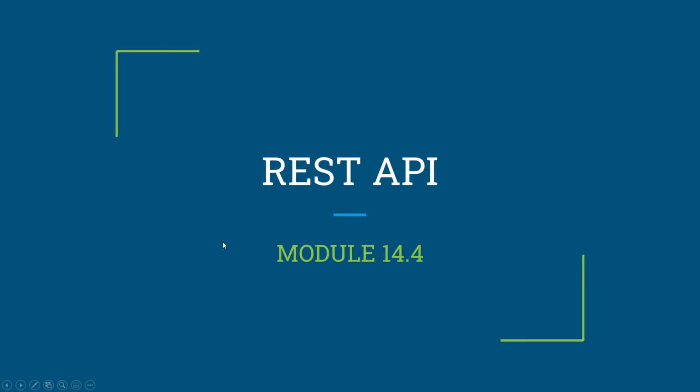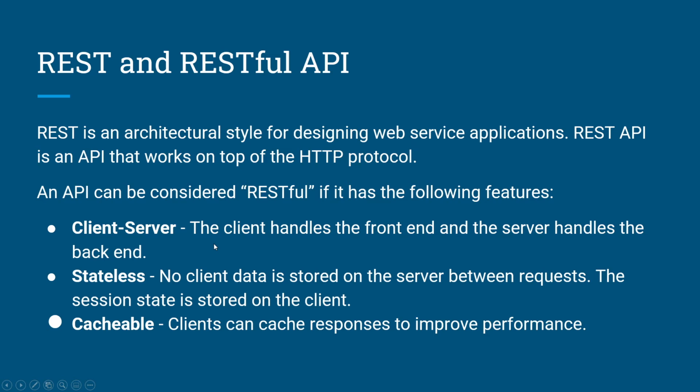So now we're going to talk more about the REST API. REST and RESTful API. REST is an architectural style for designing web service applications. REST API is an API that works on top of HTTP protocol. It defines a set of functions developers can use to perform requests and receive responses via HTTP protocols such as GET and POST.